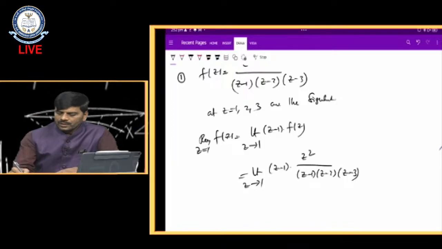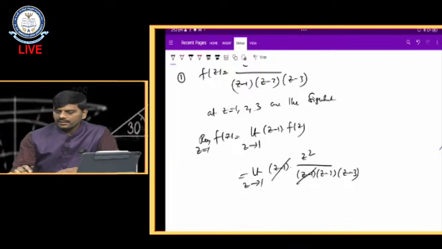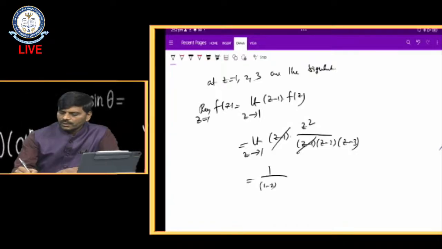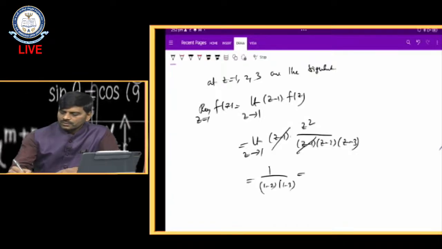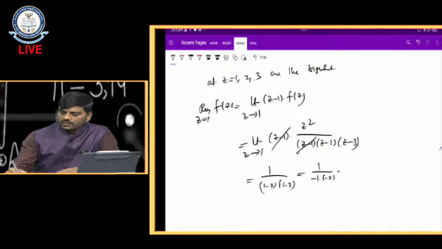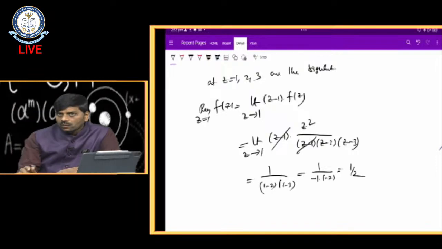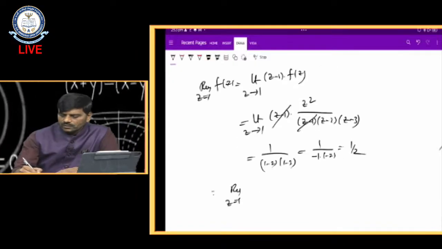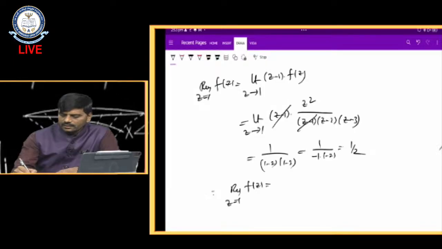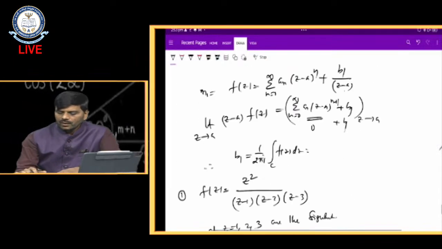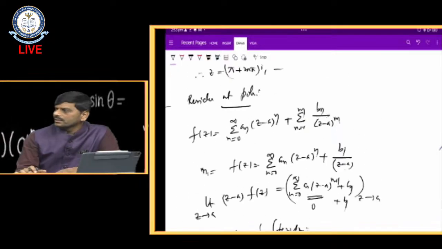Here z minus 1 is cancelled. So the limit is 1 by (1 minus 2)(1 minus 3), that is 1 by (minus 1)(minus 2), which is 1 by 2. So the residue of this function at z equal to 1 is 1 by 2. Similarly, we can find it for z equal to 2 and z equal to 3.